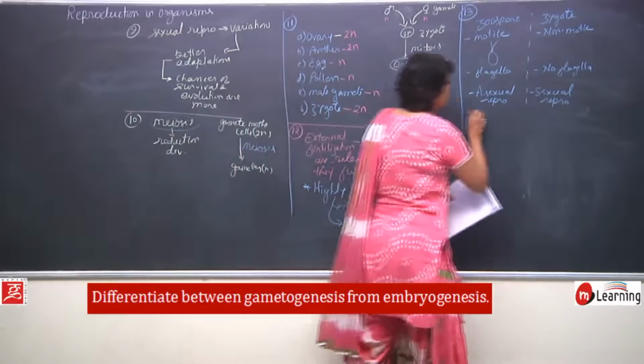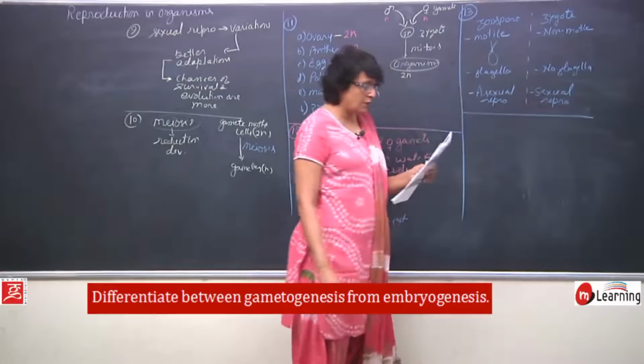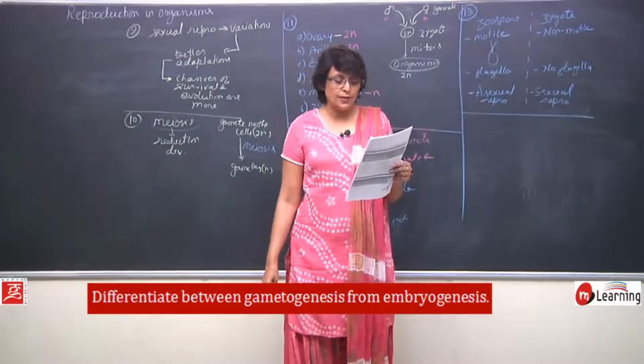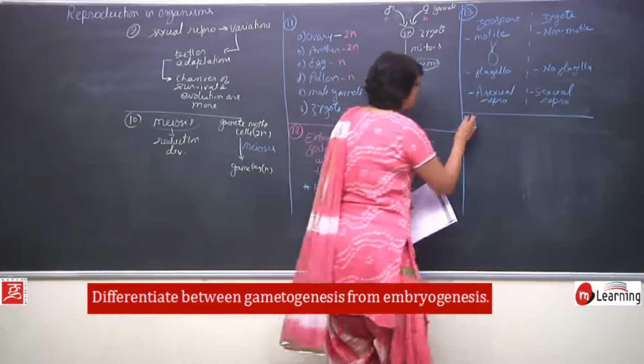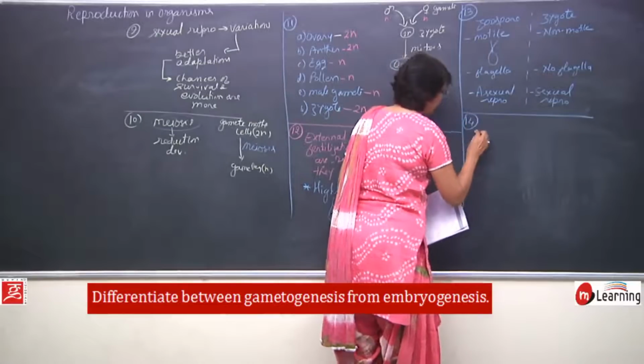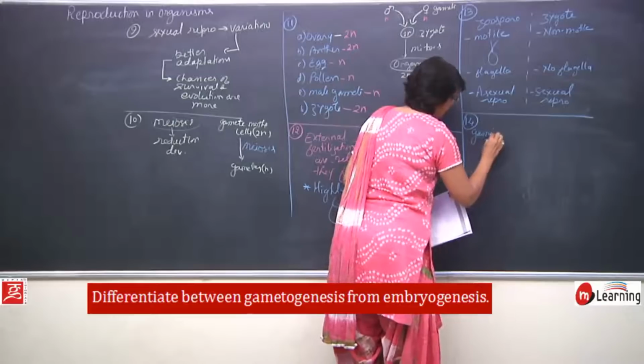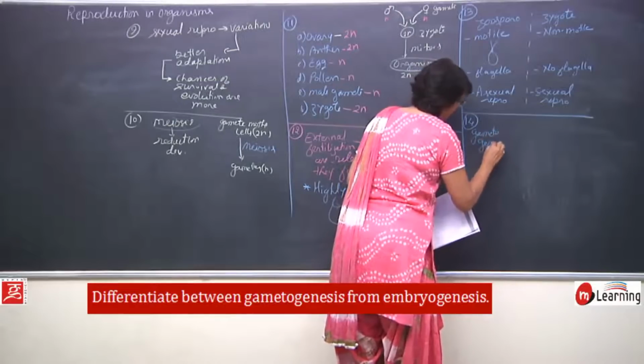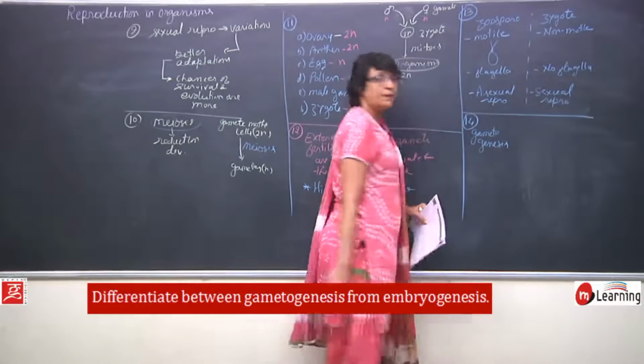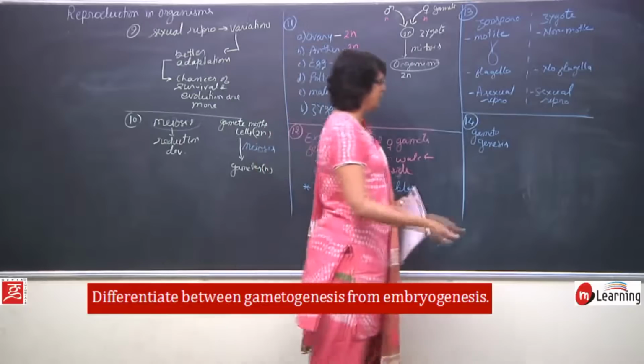14th question is again differentiate between gametogenesis and embryogenesis. Gametogenesis is formation of gametes.